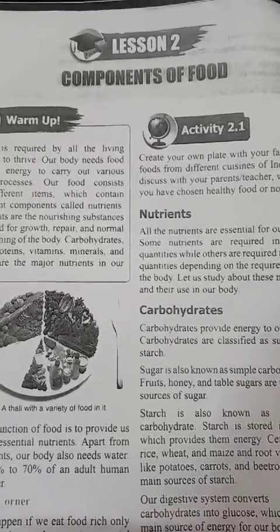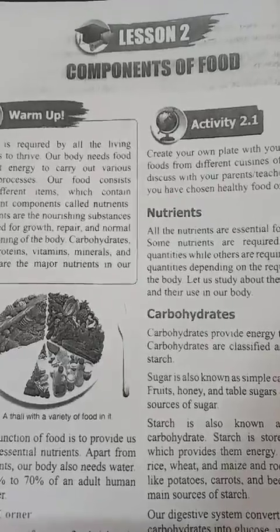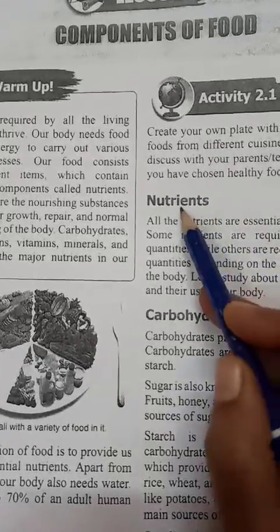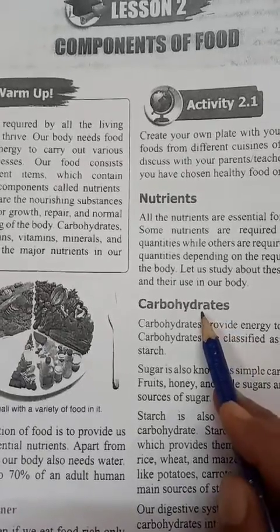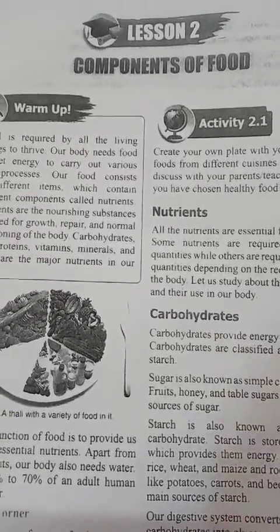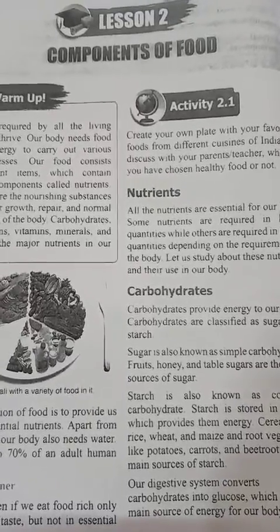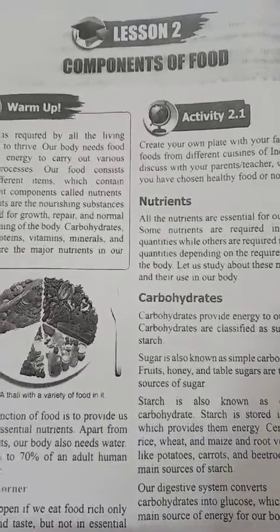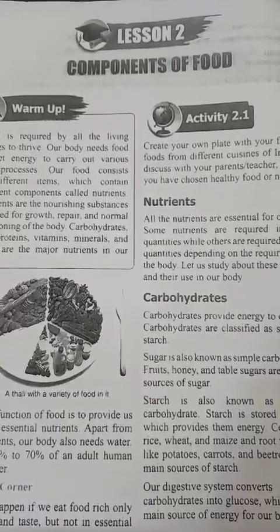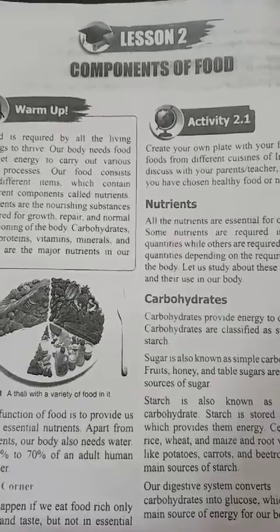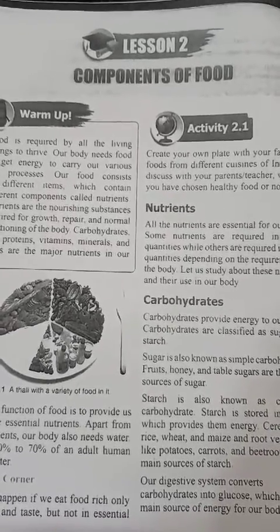Under these nutrients, we have studied about carbohydrates, fats, vitamins, minerals and roughage, and proteins also. So all these are essential parts of our food or daily diet.